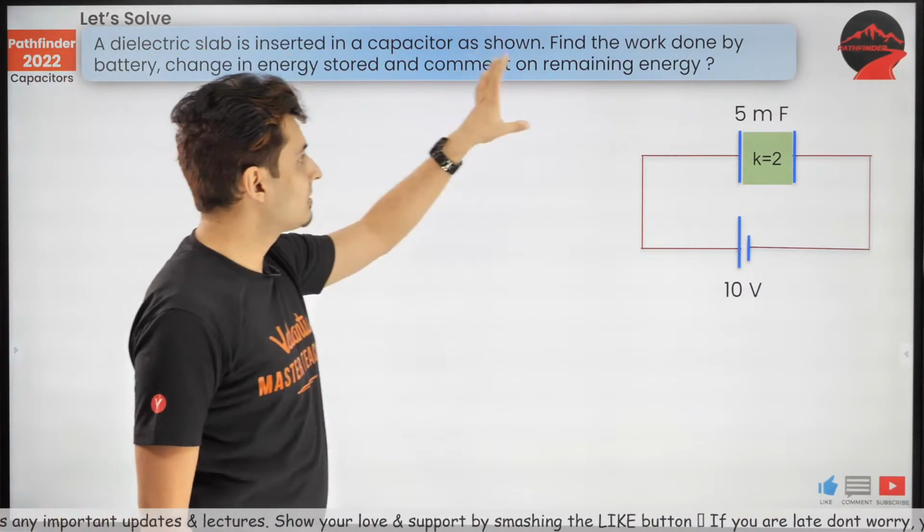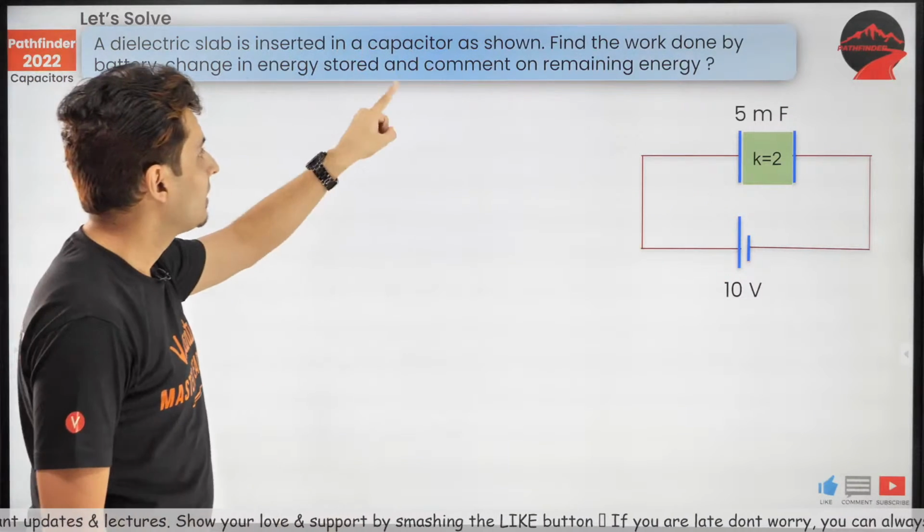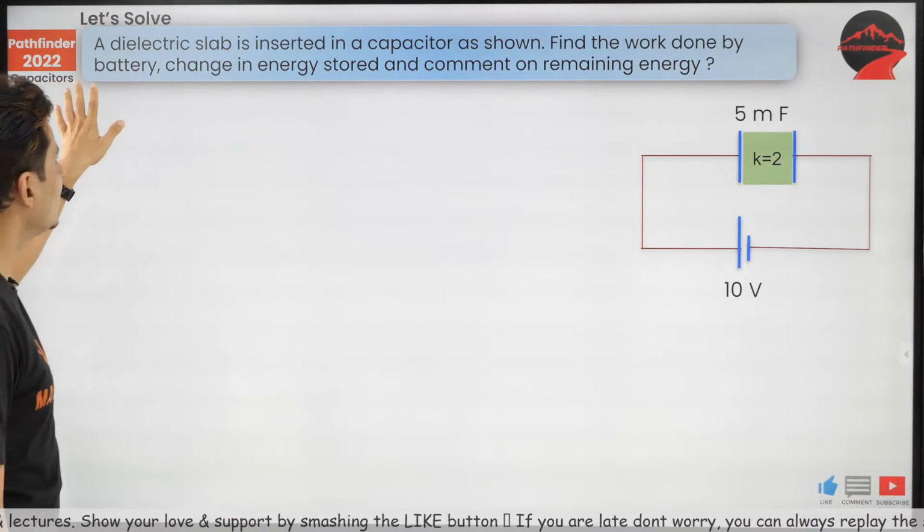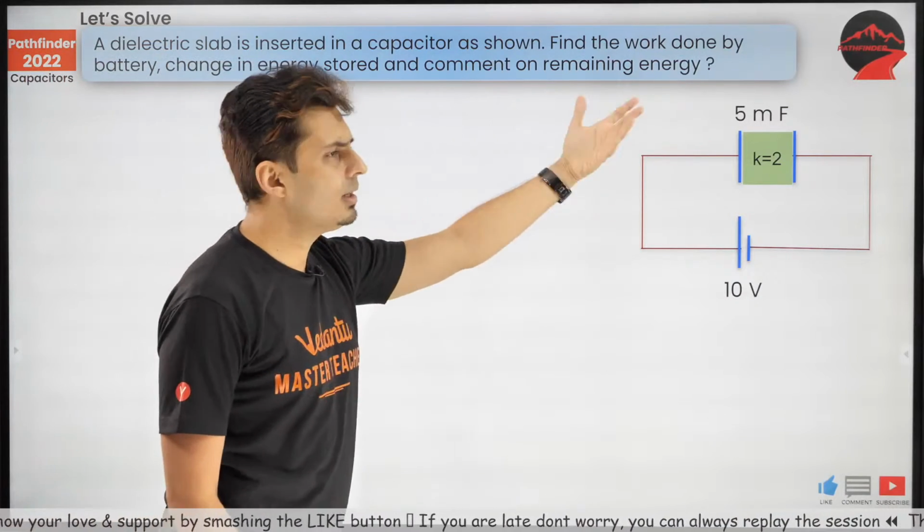There is a slab which is inserted inside a capacitor. Now the question is, find the work done by the battery, the change in the energy stored, and comment on the remaining energy.